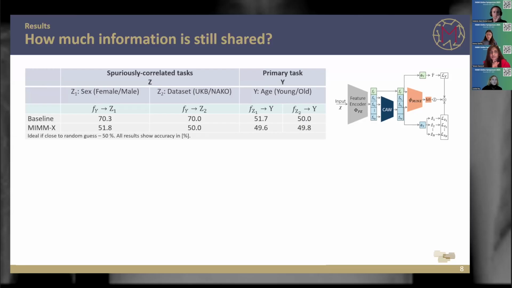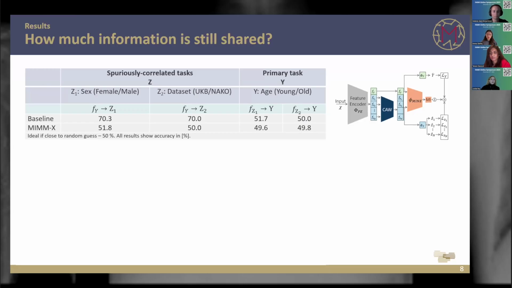What we could see here is, if we take the feature vector for the age group and try to predict the sex of the subject or the data set, for the baseline we are still far away from 50%, because we still achieve around 70% for both tasks, and we're still able to predict the opposed task from the subfeature vector. However, for our model, we were close to 50%, which tells us we don't have any information in this feature subvector anymore. If we took the feature subvector of the spurious correlated task and aimed to predict Y, we are close to 50% for both models.